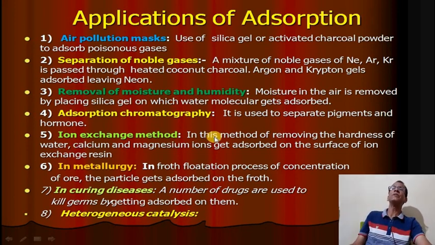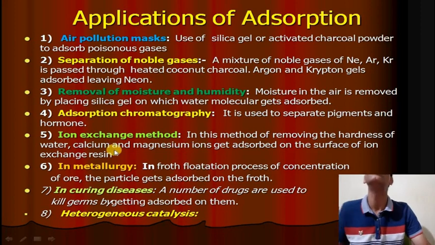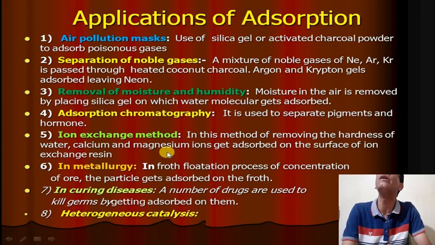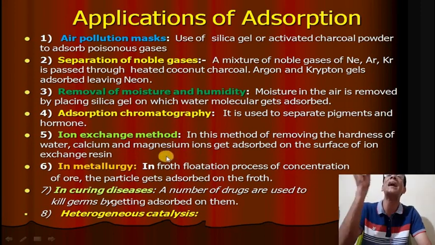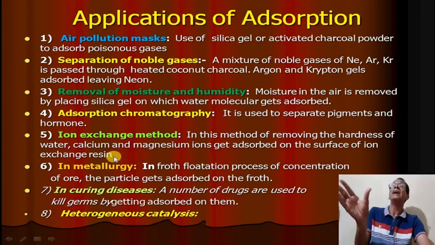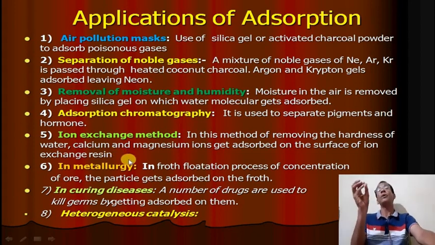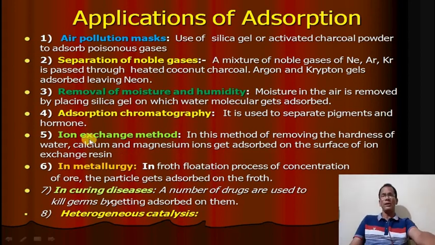Then the ion exchange method. By the ion exchange method we can also remove the hardness of water. We know hard water contains calcium ion and magnesium ion. These ions will be adsorbed by the surface of the exchange resin. Ion exchange resin will adsorb the calcium ion and magnesium ion from the hard water, so that they can be removed.